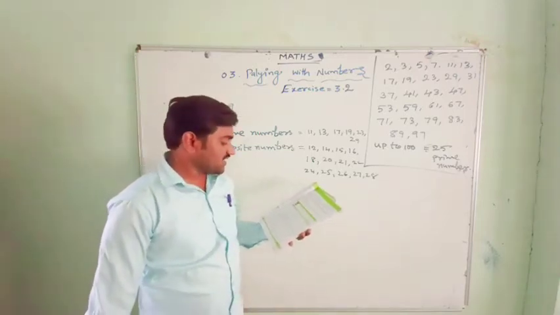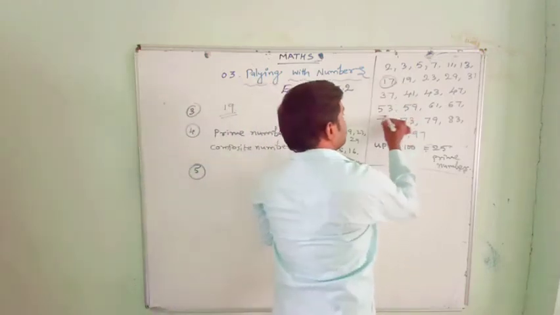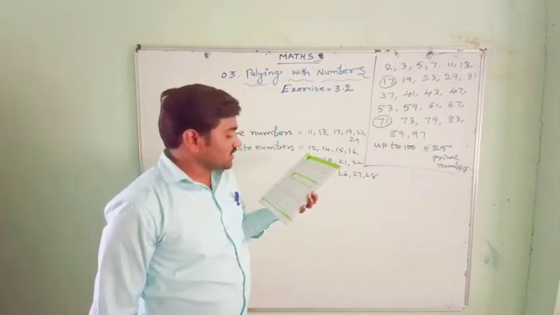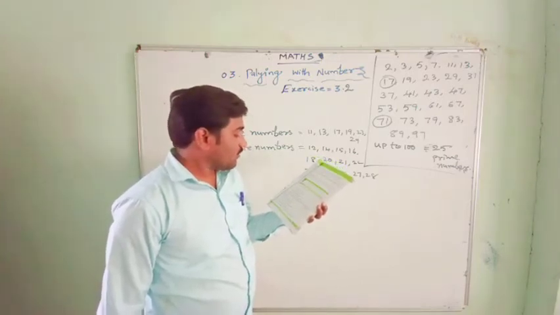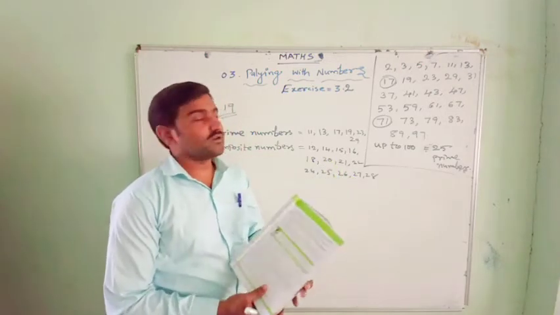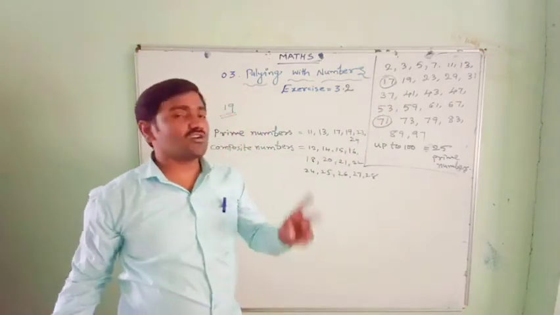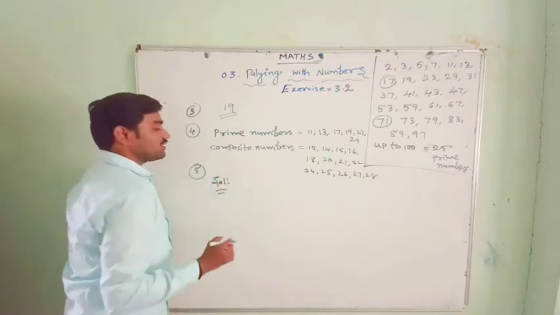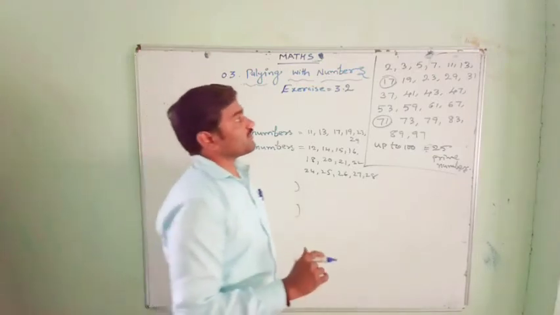The numbers 17 and 71 are prime numbers. Yes, 17 is here and 71 is here. Both these numbers have the same digits 1 and 7. Find two more such pairs of prime numbers below 100. Find out two more pairs like that, so that they have the same digits and they should be prime numbers.